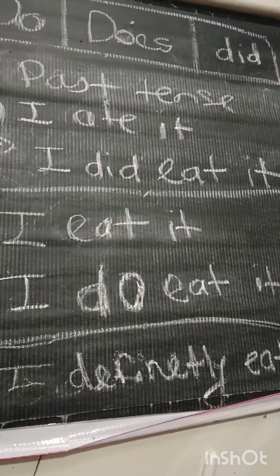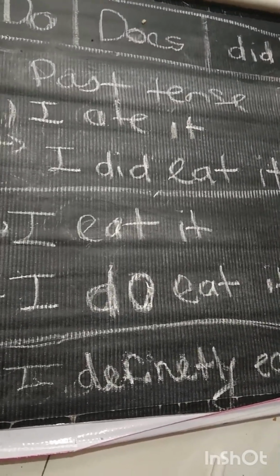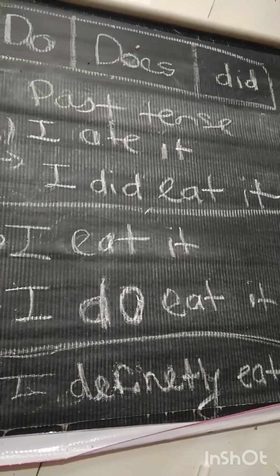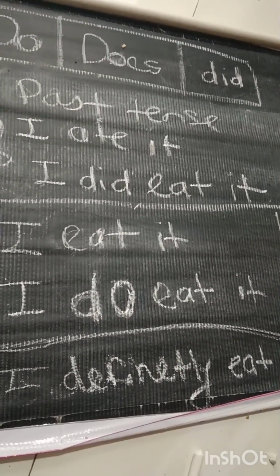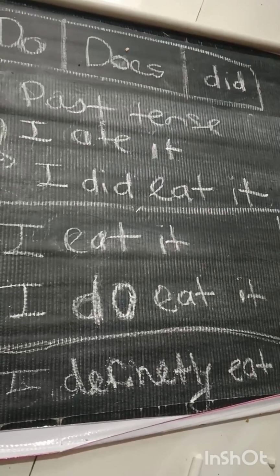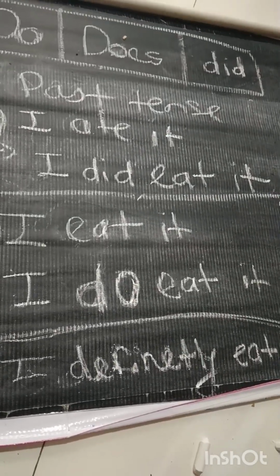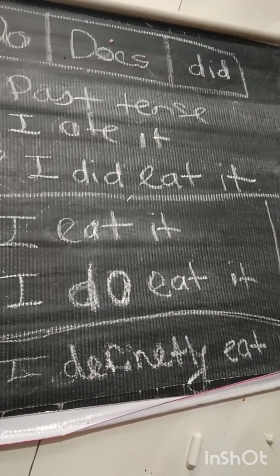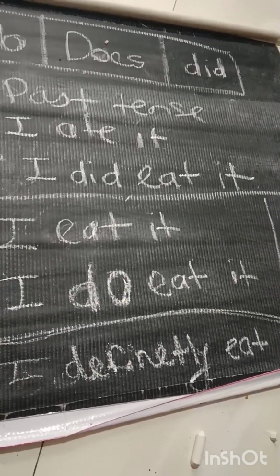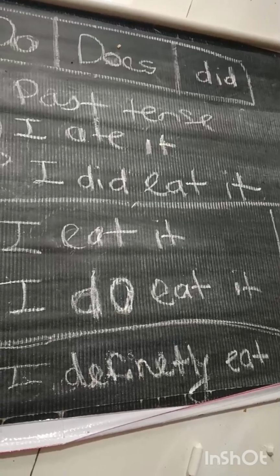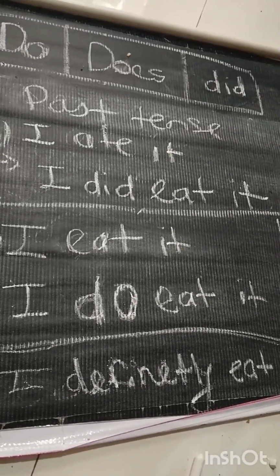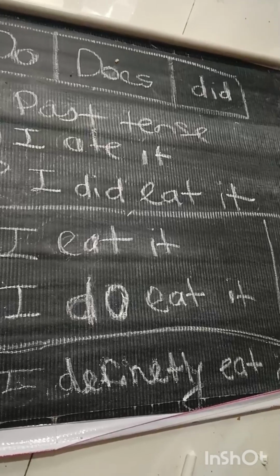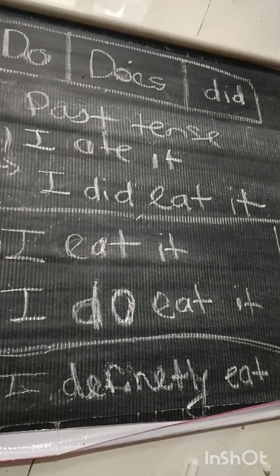But I do eat it में मैं खाना खा रहा हूँ ऐसे. That is, you have to forcefully tell that you are eating something. Means someone is not believing us that I am eating it or you are eating it. So I do eat it like this. Okay. Got it?